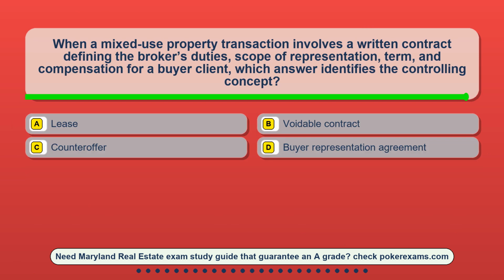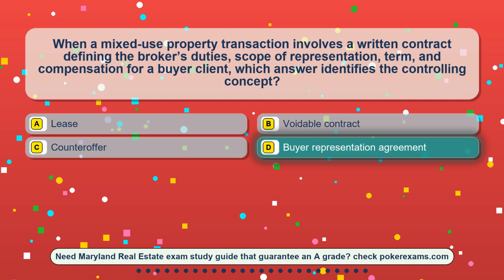Question 21. When a mixed-use property transaction involves a written contract defining the broker's duties, scope of representation, term, and compensation for a buyer-client, which answer identifies the controlling concept? Option A, lease. Option B, voidable contract. Option C, counteroffer. Option D, buyer representation agreement.